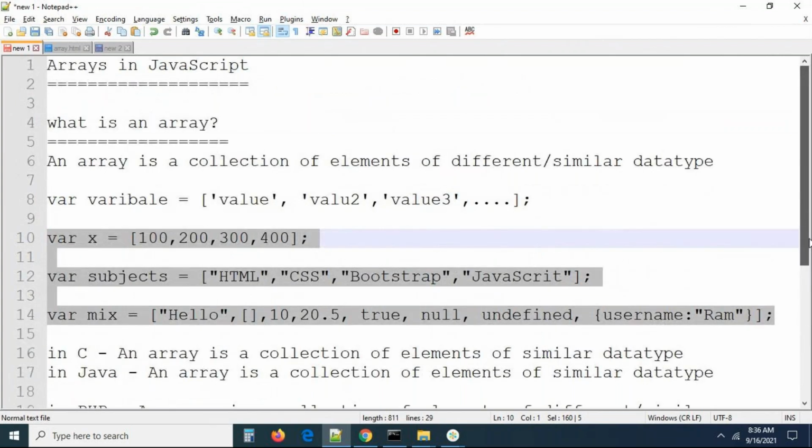What is the purpose of an array? To save multiple values in a single bucket. I have created an array with different values. Now every value has some kind of index in front of it. Now you can go and check this here.